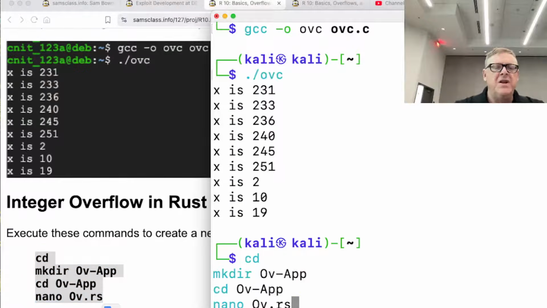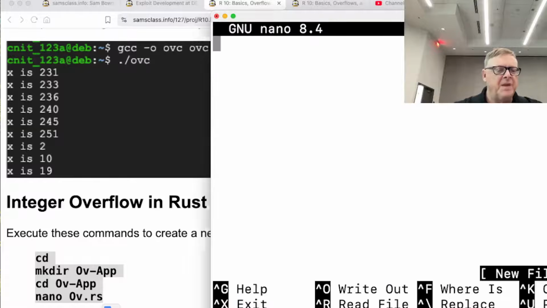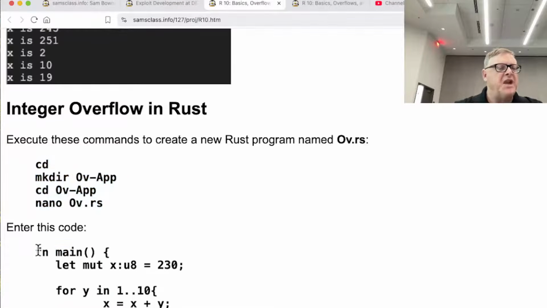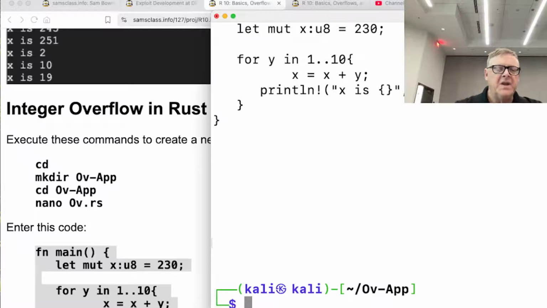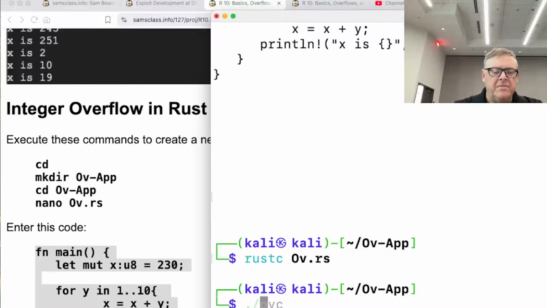Here's the Rust code to do the same thing, except instead of using a character variable type, we use an unsigned 8-bit integer, which is what C really means by a character. We set it equal to 230 and add to it over and over, compile it, and run it.